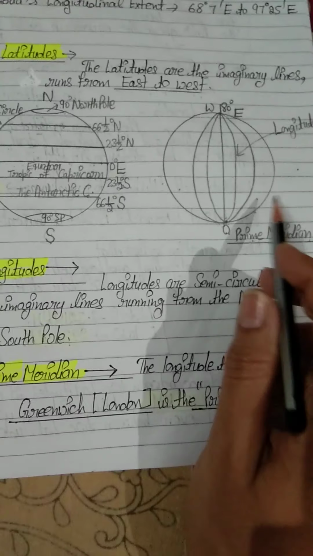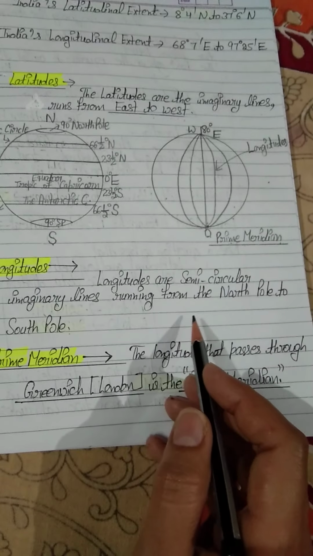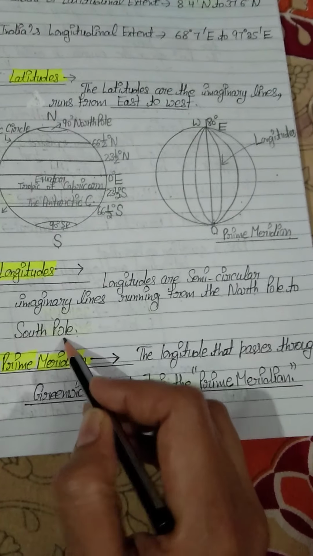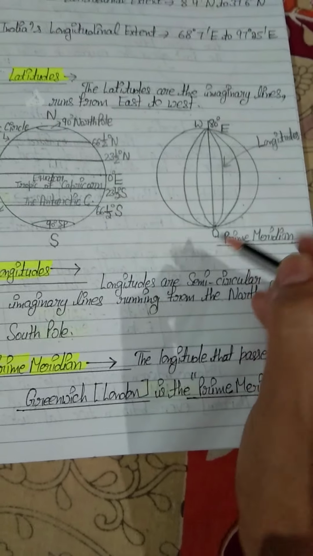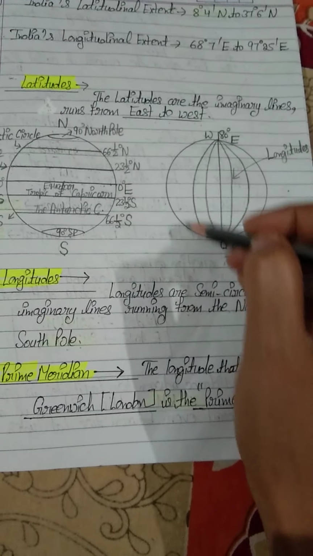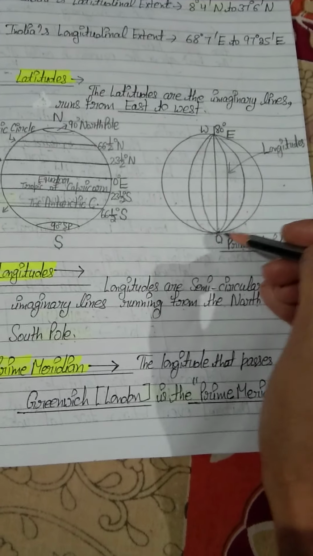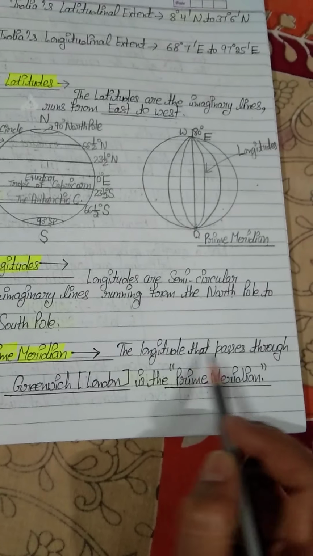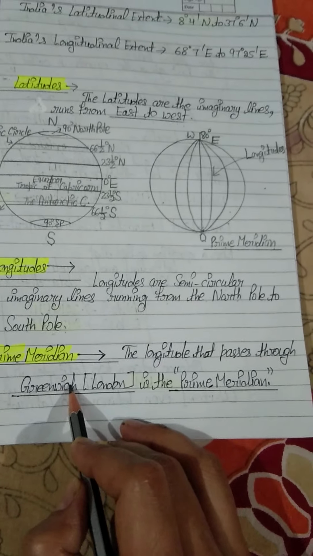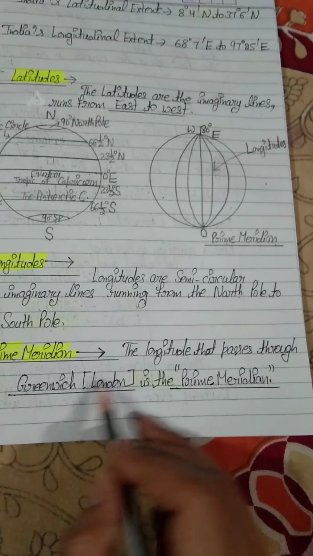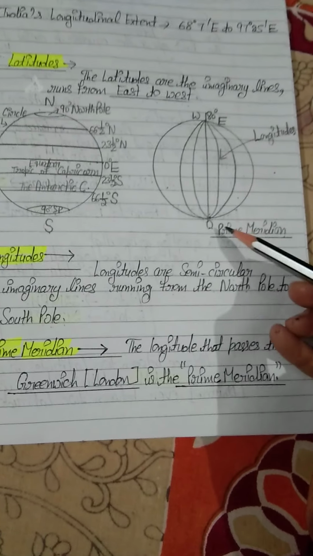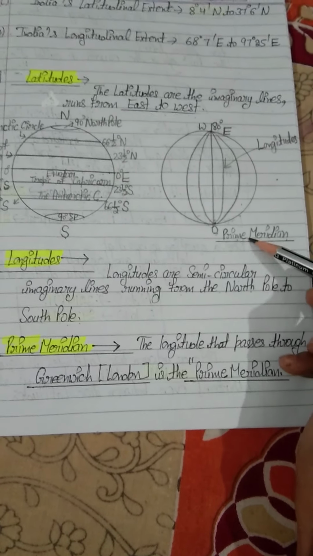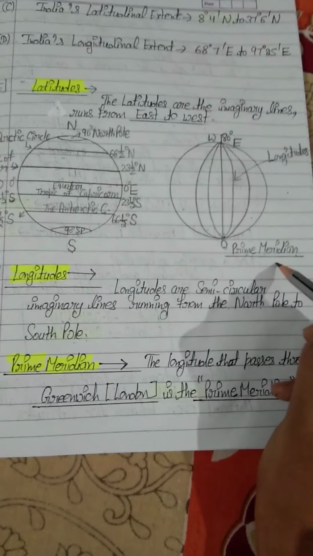basic of our longitudes. Students, I have told you this definition also. Longitudes are semicircular imaginary lines running from the North Pole to the South Pole. As you can see, these lines are running from our North Pole to South Pole, and they are making semicircles. Now attend this definition about the prime meridian. The longitude that passes through Greenwich, London, is the prime meridian, as I have told you. Its name is prime meridian.